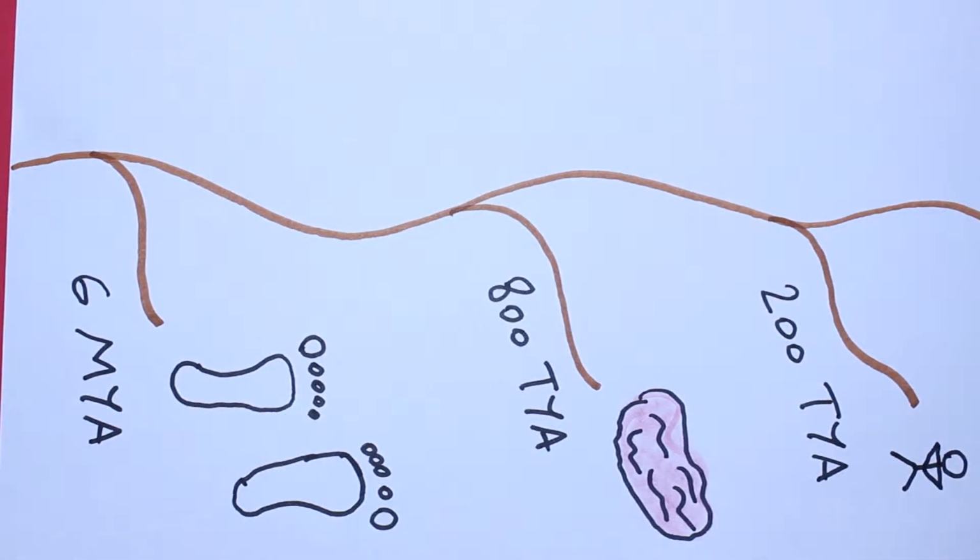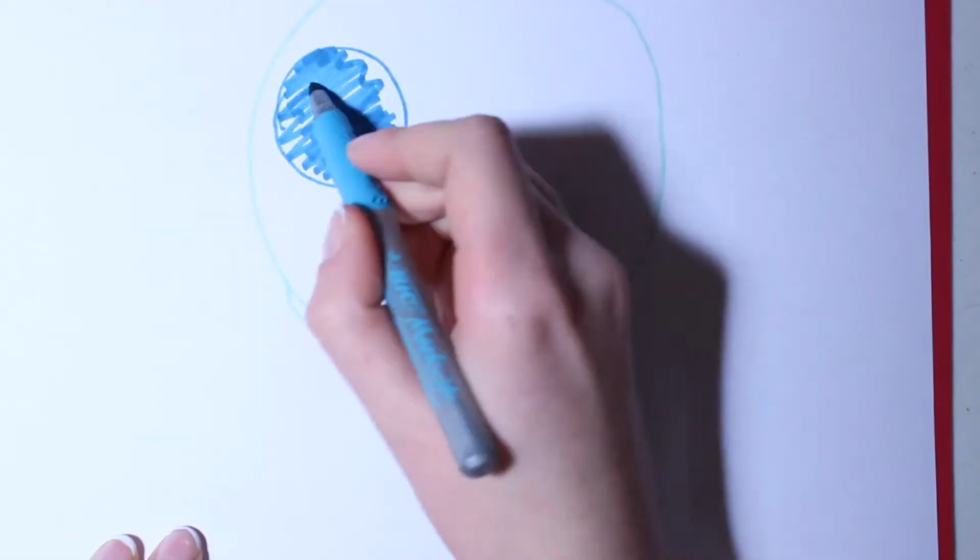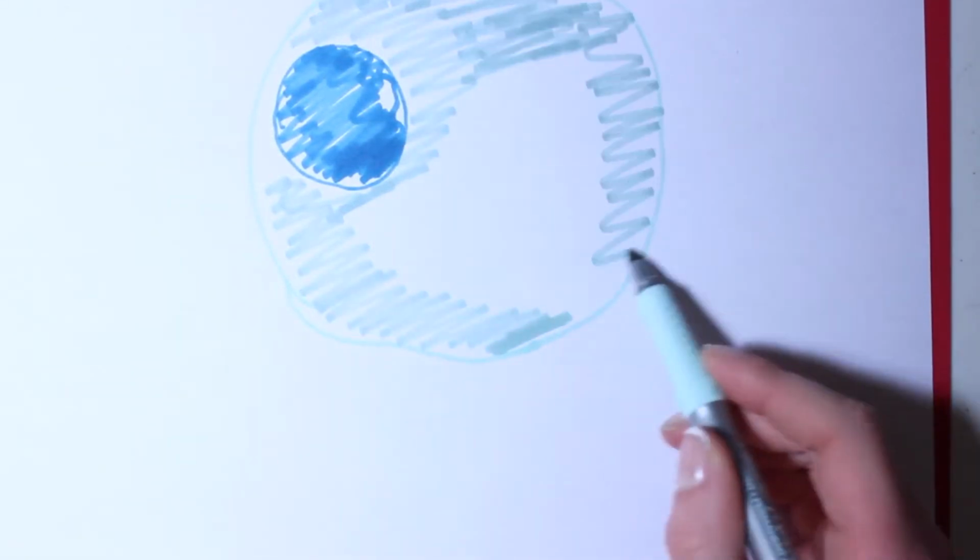But all this would not be possible if it wasn't for that first cell. Our entire existence depended on this one cell. What obstacles did this cell have to overcome, and how did it come into existence?